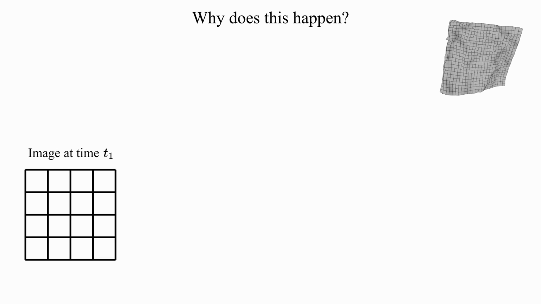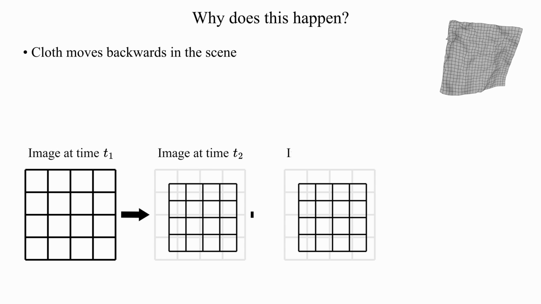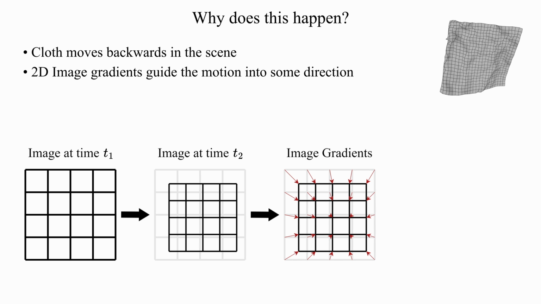Let's suppose we render the cloth, visualized by this grid, at some time t1, and it matches the real cloth that we want to reconstruct. Now, the target cloth moves backwards, and at a time t2, it appears smaller in the image, because it is now further away from the camera. We want the same thing to happen for our digital cloth mesh and therefore backpropagate the loss gradients. In the ideal case with perfect correspondences, the image gradients would look like this, where each mesh vertex is guided towards the correct 2D position in the image.